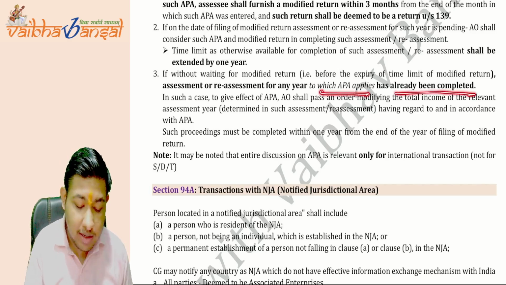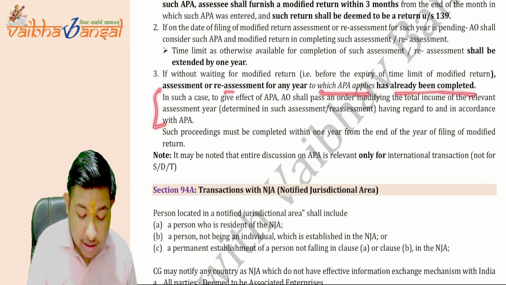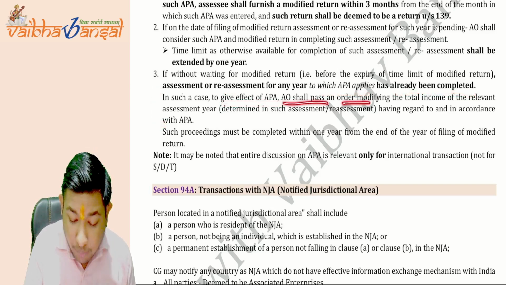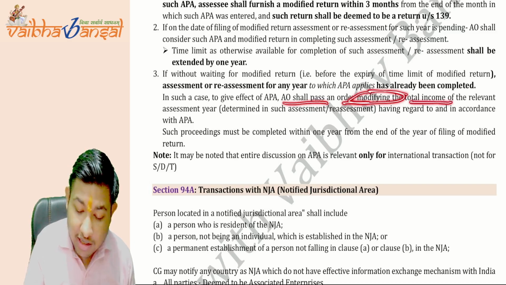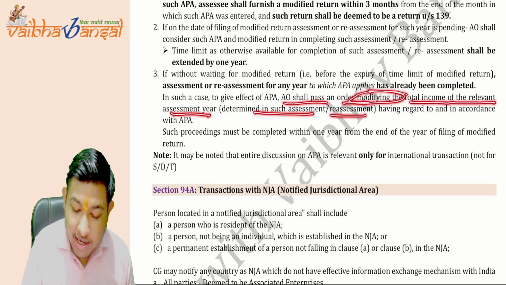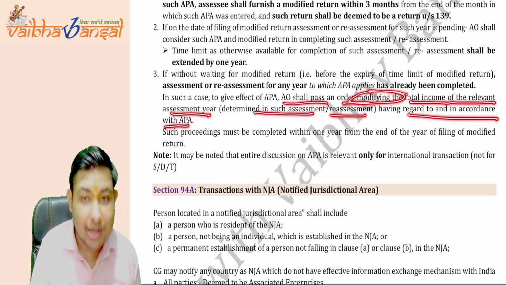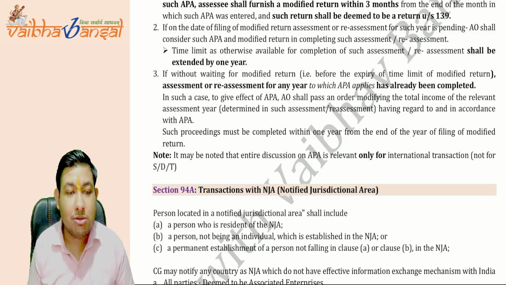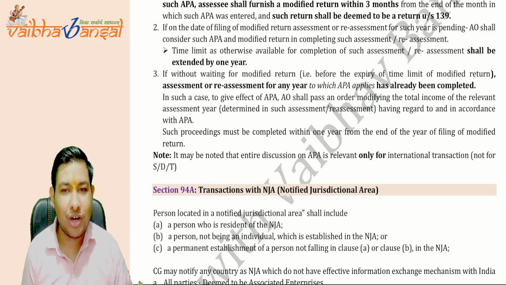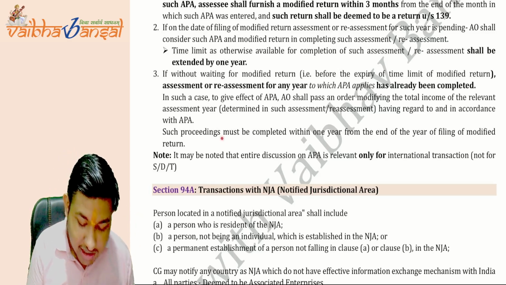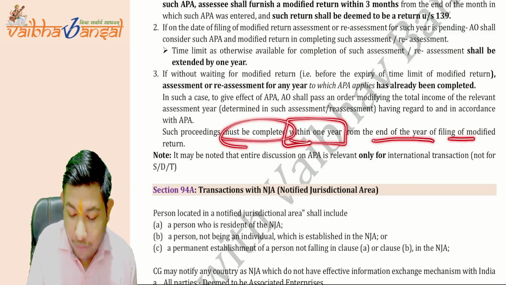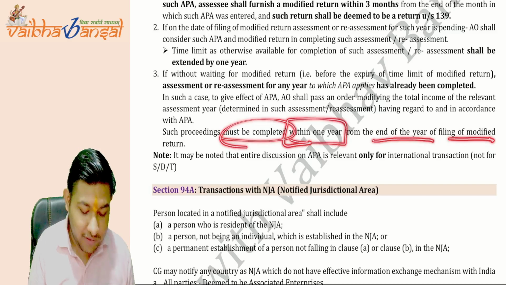In such a case, to give effect to the APA, the AO shall pass an order modifying the total income of the relevant assessment year determined in such assessment or reassessment in accordance with the APA. If such an order has been passed, the AO has to modify his order according to the APA. Such proceedings must be completed within 1 year from the end of the year of the filing of the modified return.